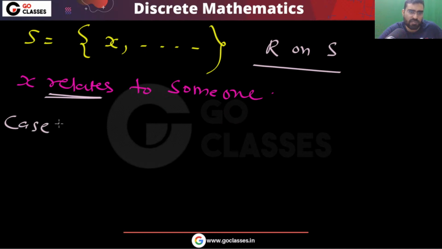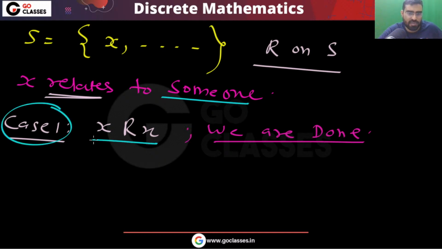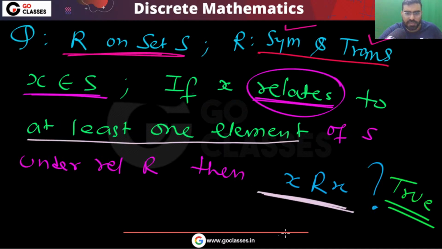What is case one? Case one is X relates to X. Then there is no problem. Then we are done. Yes or no? In this situation, can I say that we are done already? Yes, in this situation, I can say we are done. If X relates to X, then we are done.